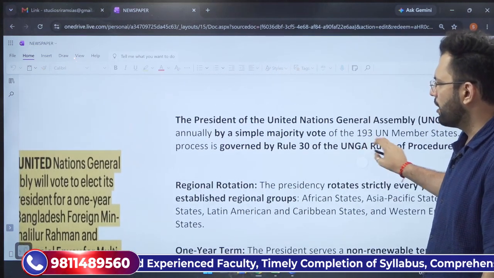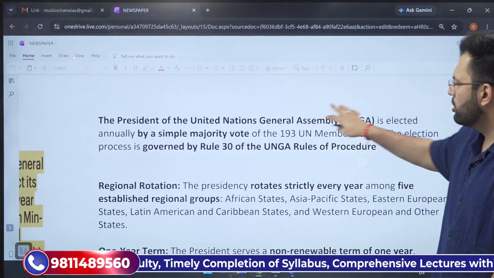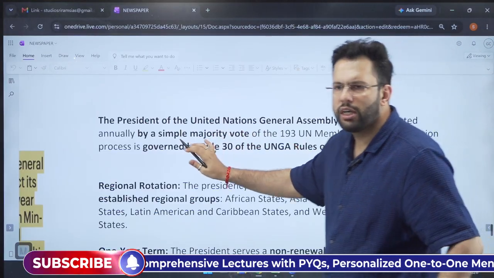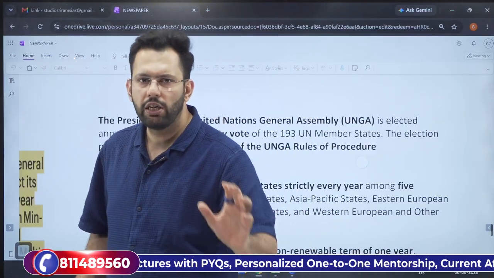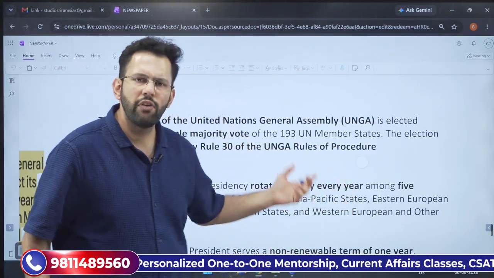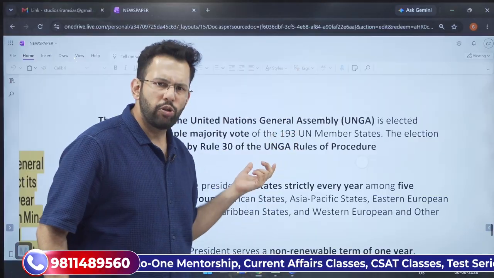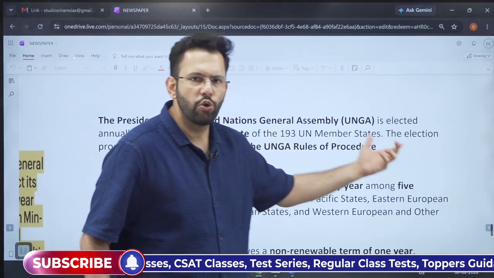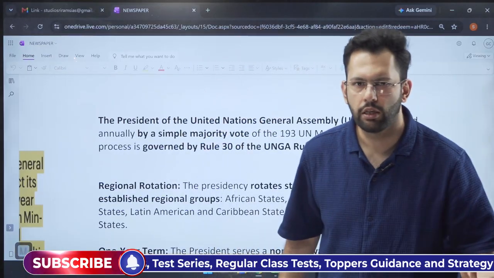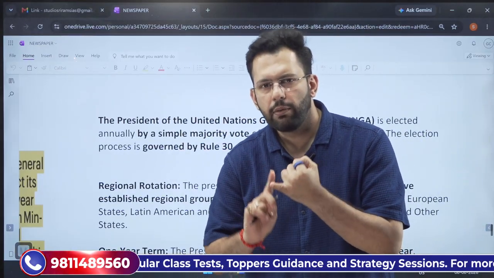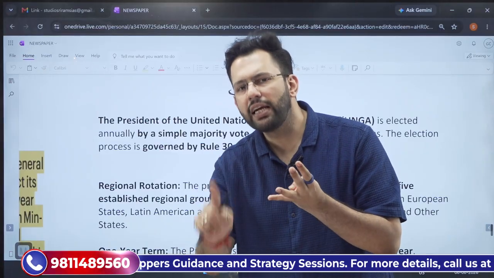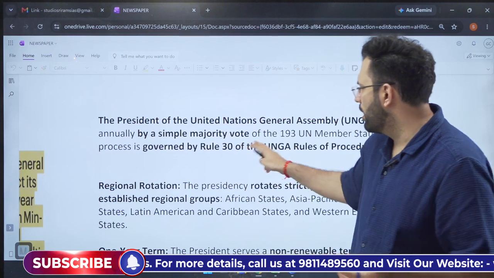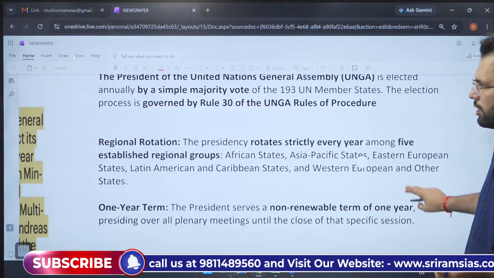So what do we see here? The President of the United Nations General Assembly is elected annually by which majority? By simple majority. The first thing you need to know is that they are elected by all the 193 members by simple majority. Where is this specified? It is specified in Rule 30 of the UN General Assembly Rules of Procedure. So the UNGA President is elected every single year by simple majority, and the rule is written in Rule 30 of the UNGA Rules of Procedure.